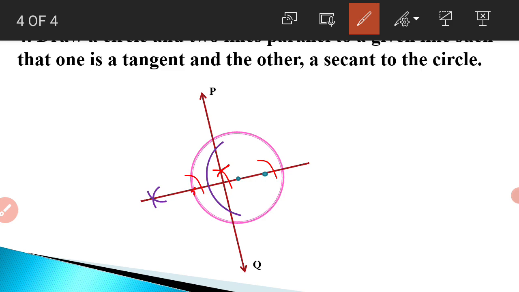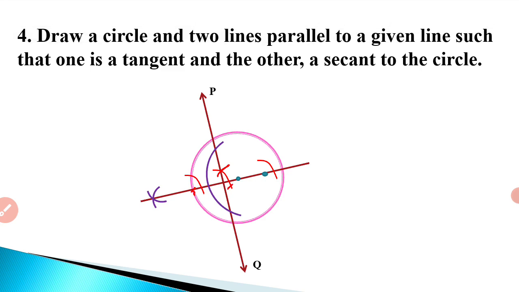I will measure the angle from here to here, and then draw the same arc on the other two arcs which I have made. I am cutting those two arcs, and finally when I join the points of intersection of the arcs with the points I have got, I get a tangent and a secant. So this is how I complete this construction.